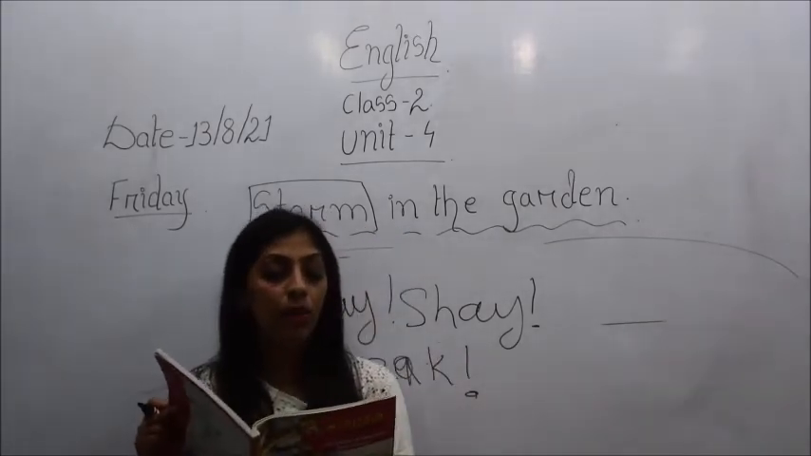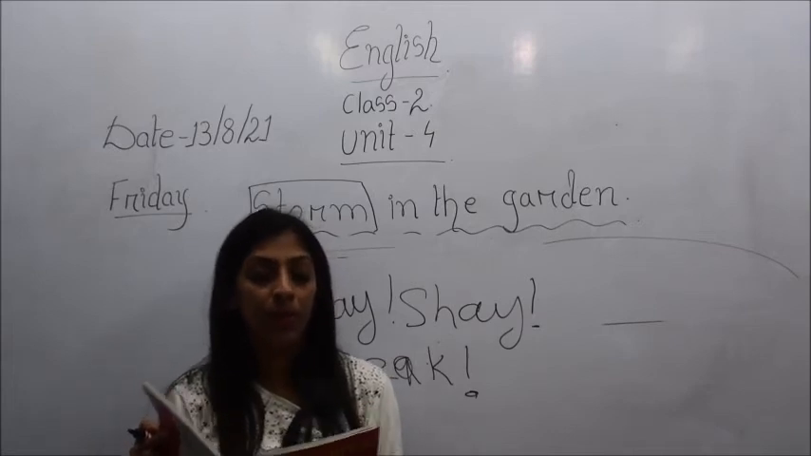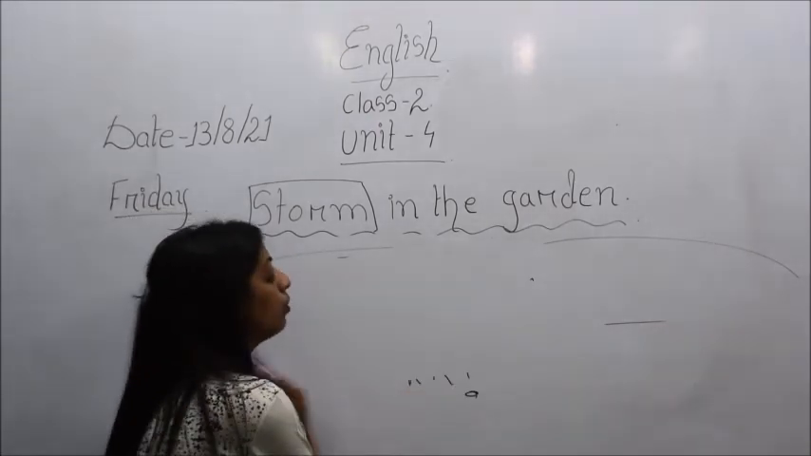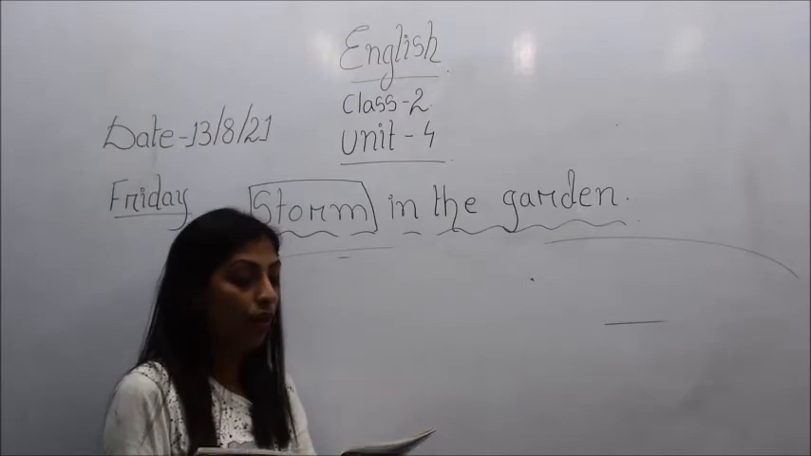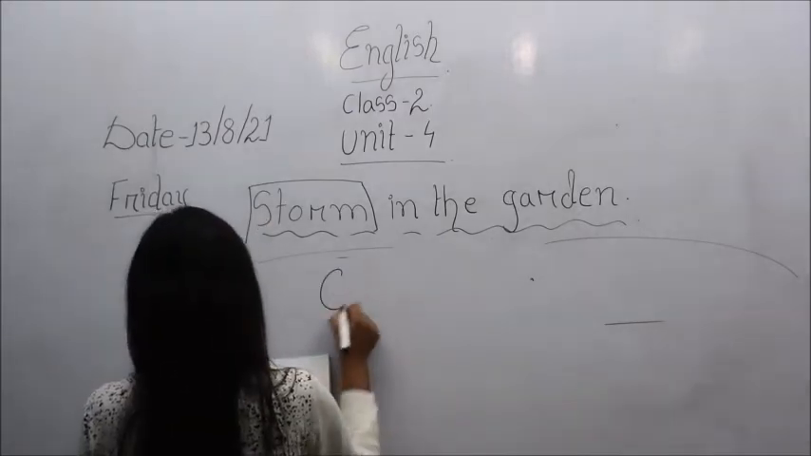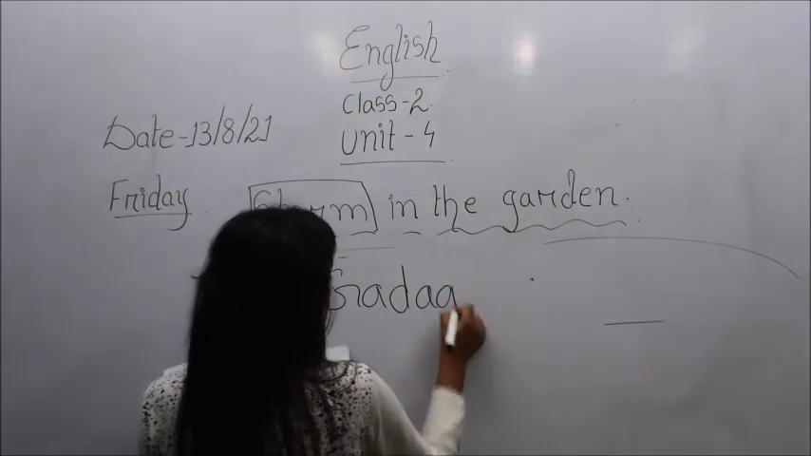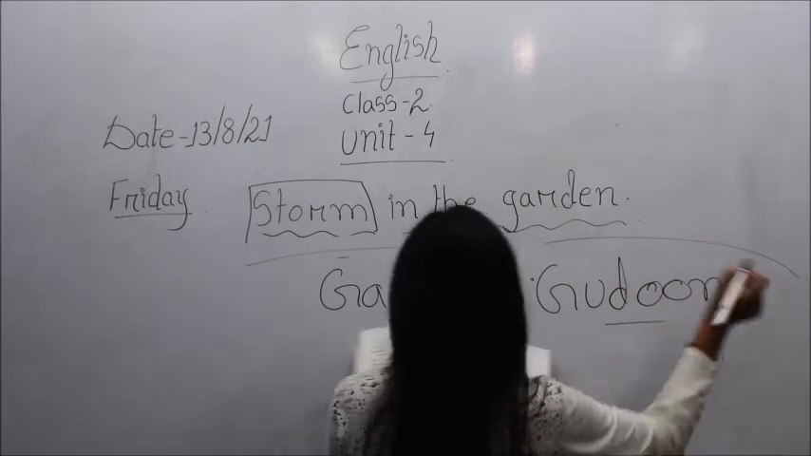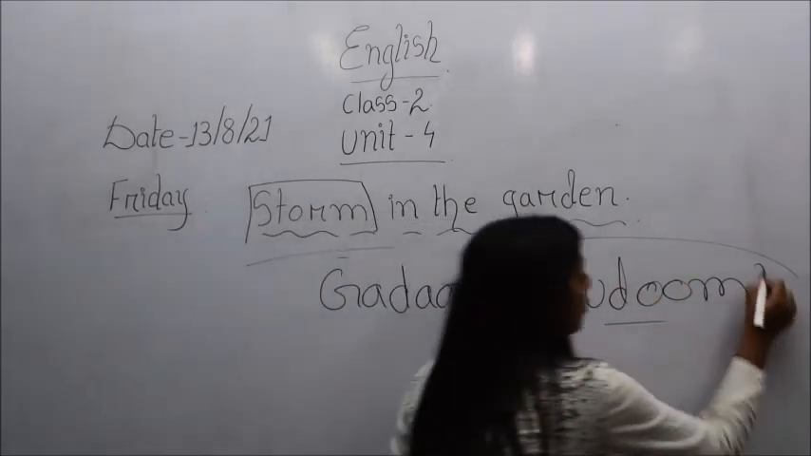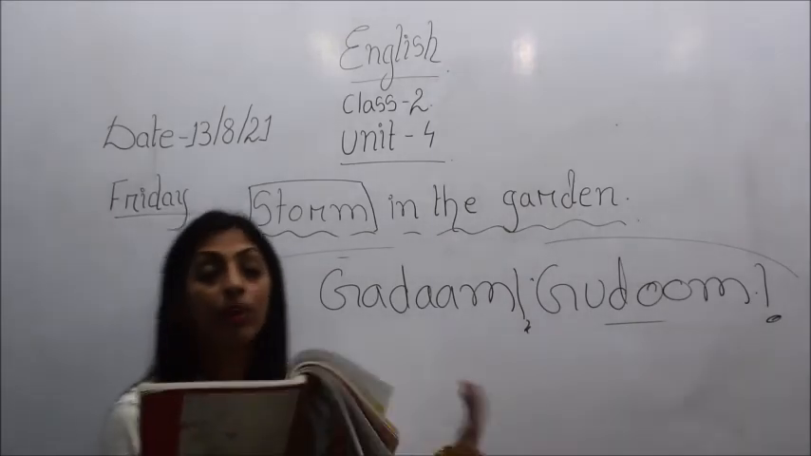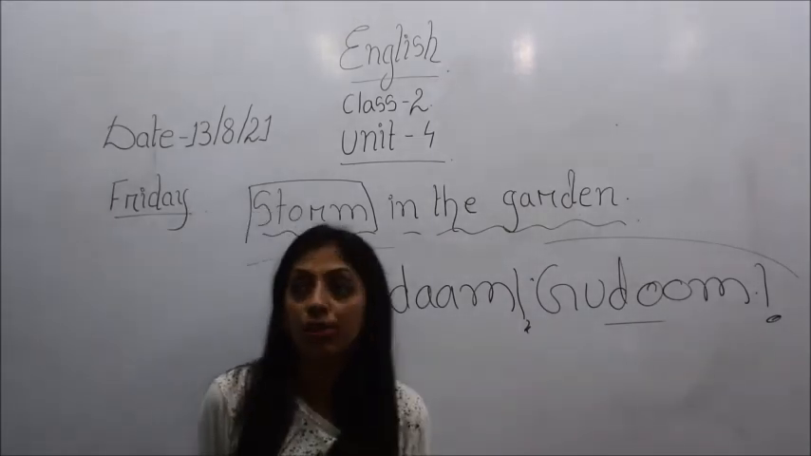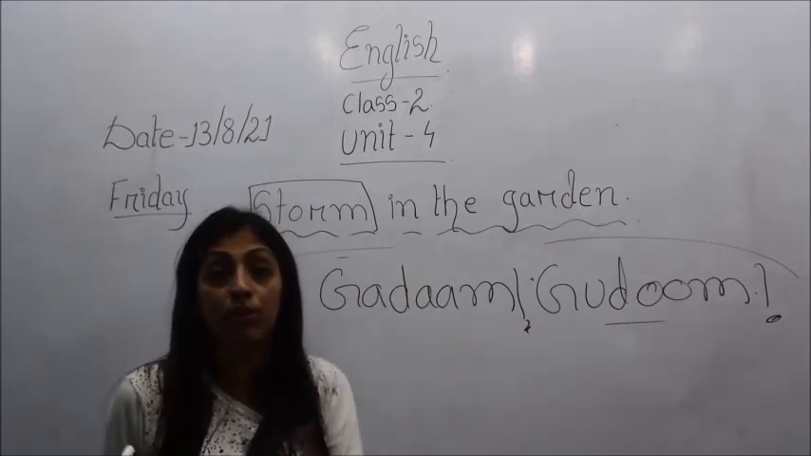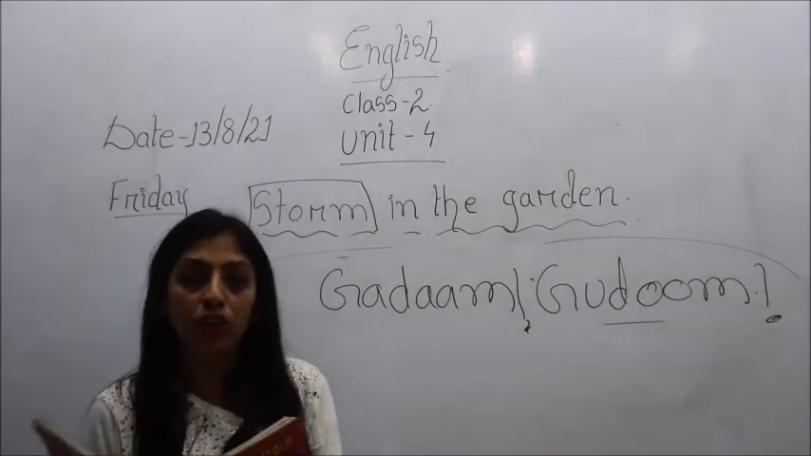I heard thunder roll, grum, grum, grum. So what did he see? He saw a roll of thunder, and how it sounded, G-A-D-A-A-M, gadaam, then G-U-D-O-O-M, gudoom, grum. An exclamation sign is there. He heard the grum grum sound of the thunder. We also hear this kind of sound whenever there is thunder or lightning, and similarly he also heard the same sound.